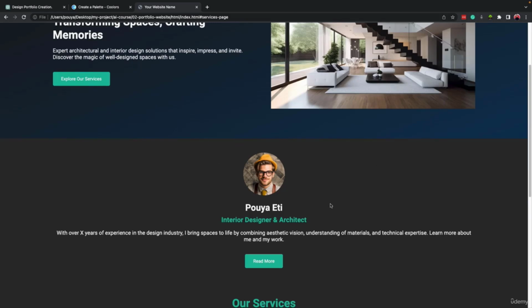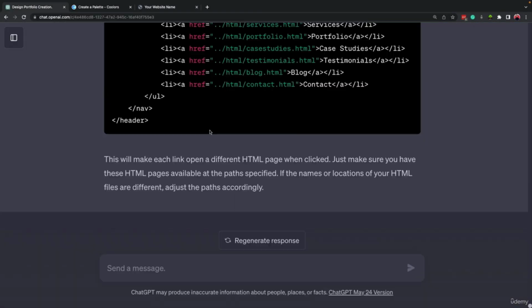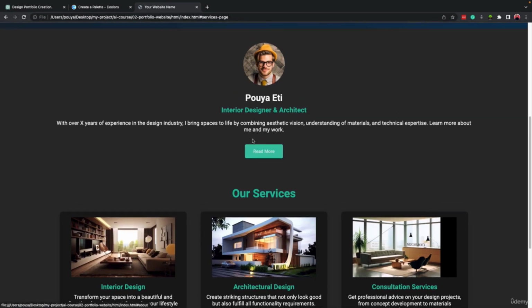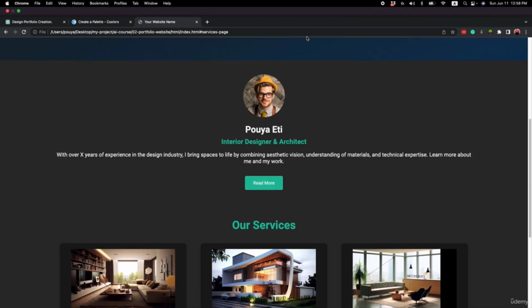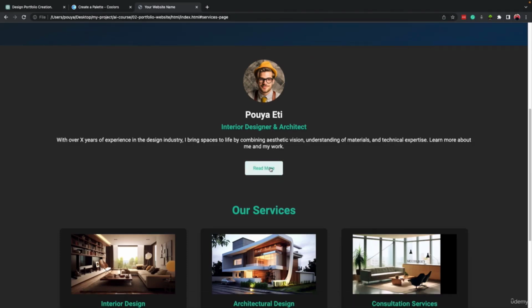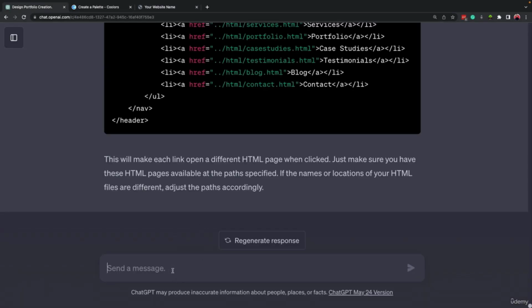All right, so how was it? Did you manage to complete the challenge? I hope so. Let's come here to our ChatGPT, and we have to explain what buttons we want to change. So we need to explain that inside the About Me section, there is a button called Read More, and we want to link it to the About Me page. When we click on this, go to the About Me page. Also, we want this button to do the same thing. When we click on it, go to services. So we need to explain that to ChatGPT.